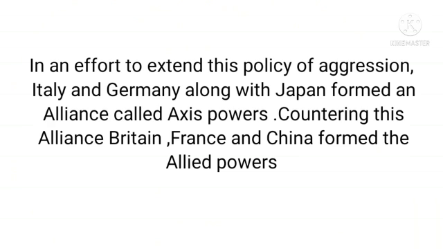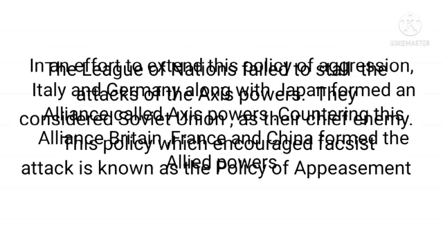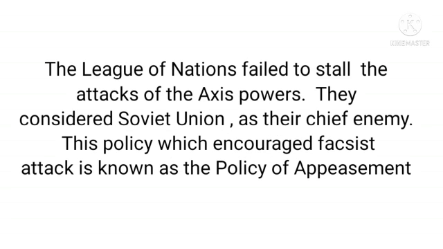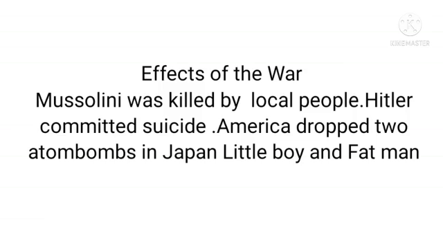Let's conclude our topic. In an effort to extend this policy of aggression, Italy and Germany, along with Japan, formed an alliance called Axis Powers. Countering this alliance, Britain, France, and China formed the Allied Powers. The League of Nations failed to stall the attacks of the Axis powers. They considered Soviet Union as their chief enemy. This policy, which encouraged fascist attack, is known as the policy of appeasement.